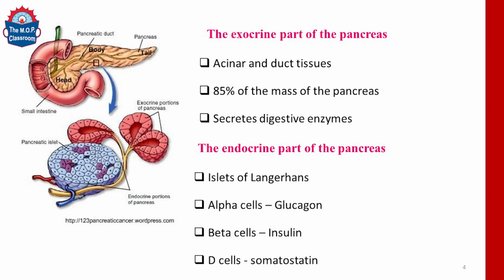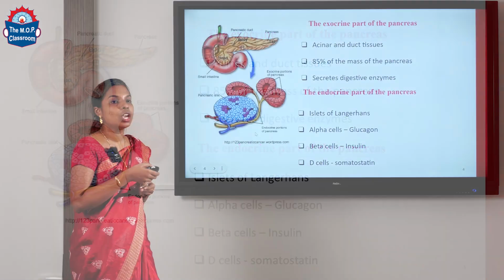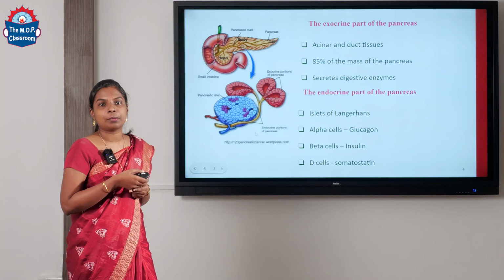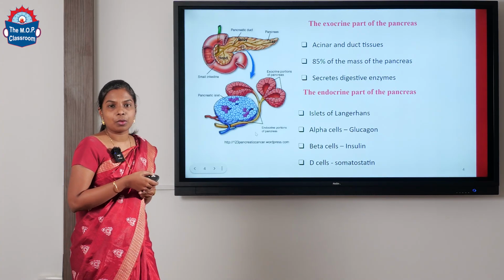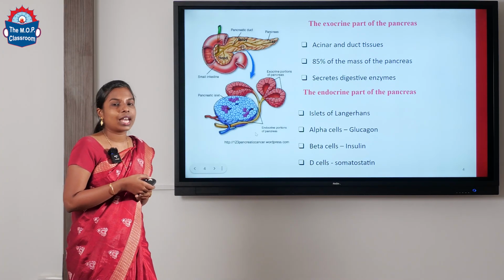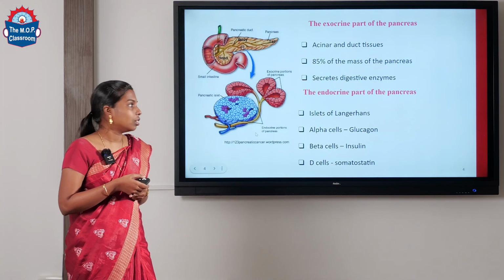The pancreas is basically a part of the digestive system. The exocrine part of the pancreas constitutes the acinar and duct tissues, and it is responsible for the secretion of different digestive enzymes, which in turn break down complex food molecules into smaller ones so that they can be readily digested by the body.